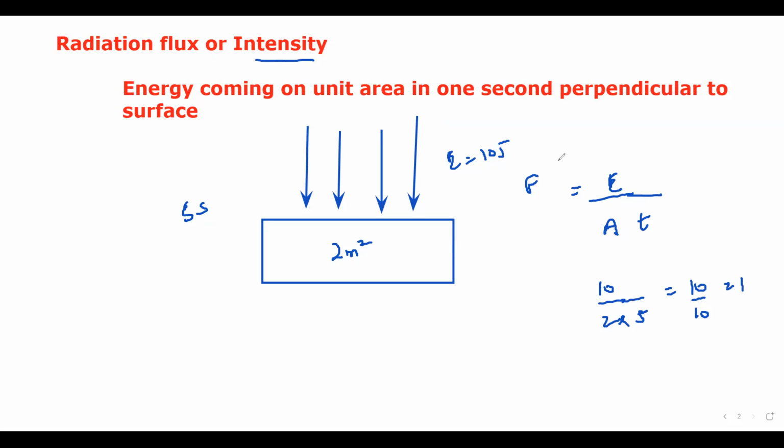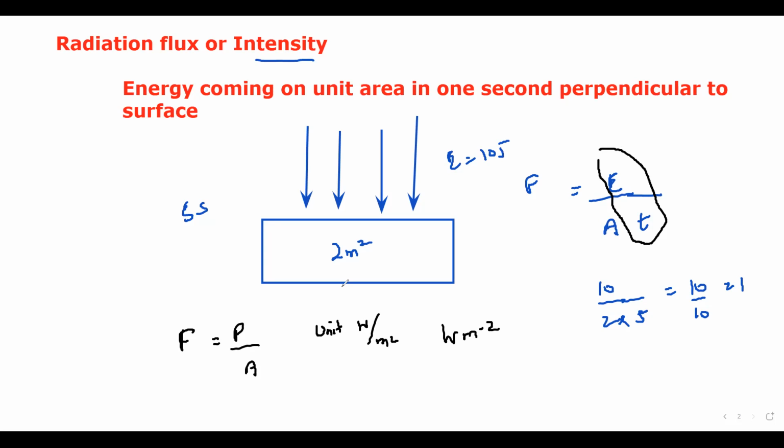So what is the unit of the flux? The unit of the flux or intensity is watt per meter square. Why? Because energy divided by time is power. So we can say the flux is equal to power divided by area, and the unit of power is watts and the unit of area is meter square. So it is watt per meter square. So how much energy coming on a unit area every second is known as radiation flux or radiation intensity.